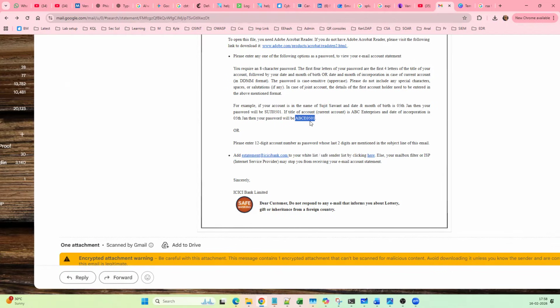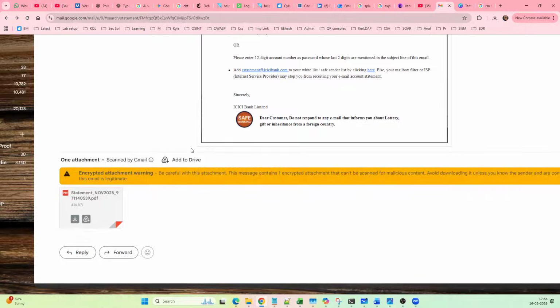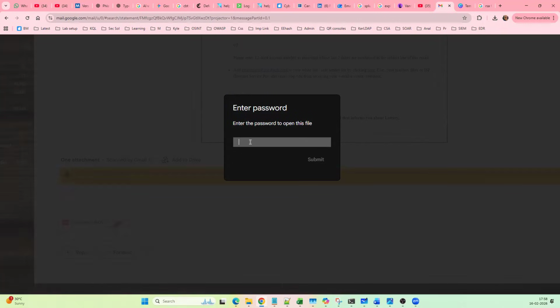So the bank is using the public key to encrypt data, and in order to decrypt, to unzip this file, we need to enter the 4 letters of our name and then the date and month of birth, which is the private key. Every individual has a different name, and even if some customers have the same name, the date of birth might be different.